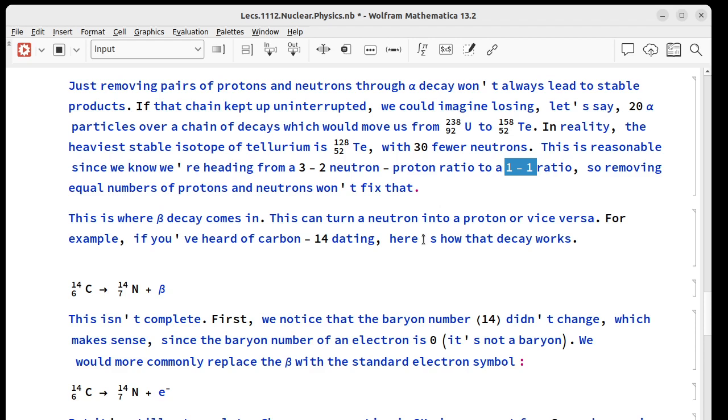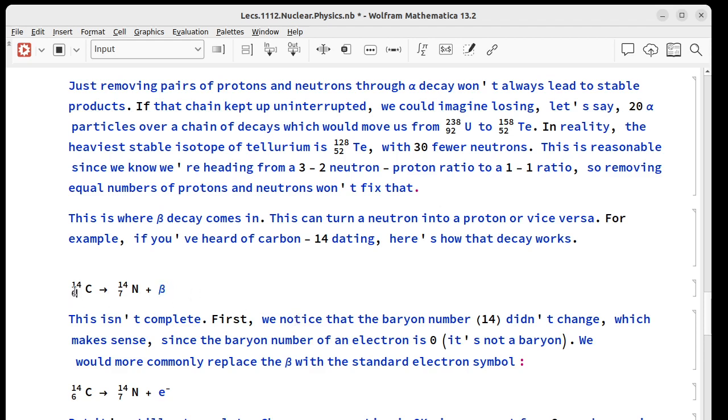And this is what beta decay does. That will let you turn a neutron into a proton or vice versa. You may have heard of carbon dating. It's typically carbon-14 dating, and what happens there is a carbon-14 nucleus decays. You see that the 6 is going to a 7, so that means a proton has been created. We see the number of baryons hasn't changed, so what's happened is a neutron has turned into a proton. And to balance charge conservation, this electron gets kicked out.